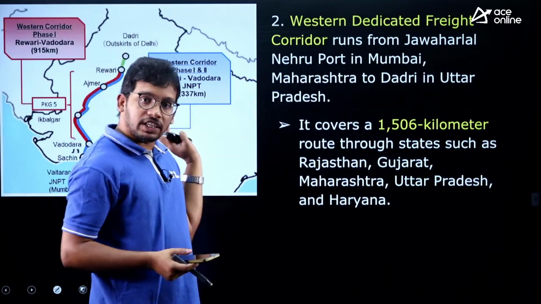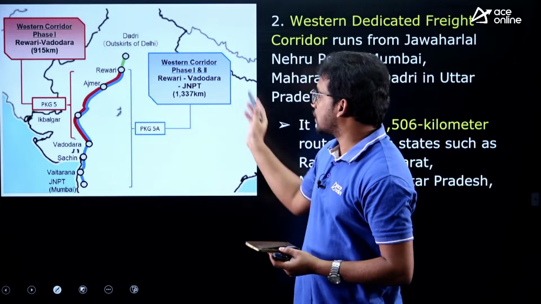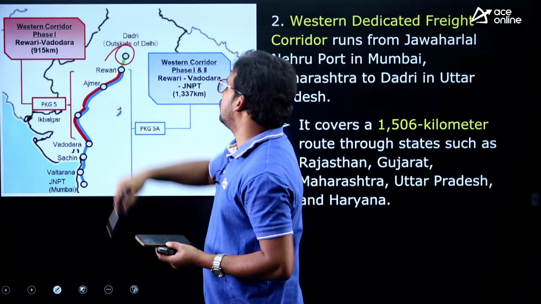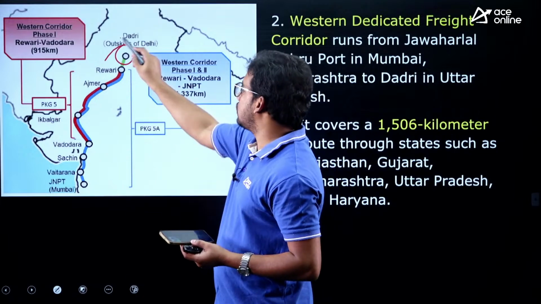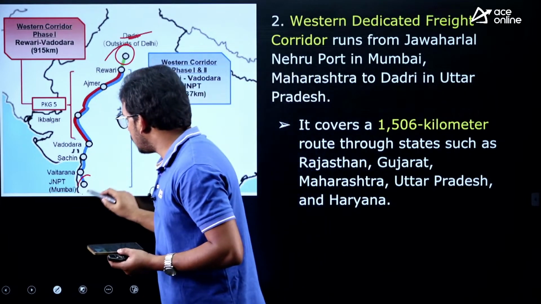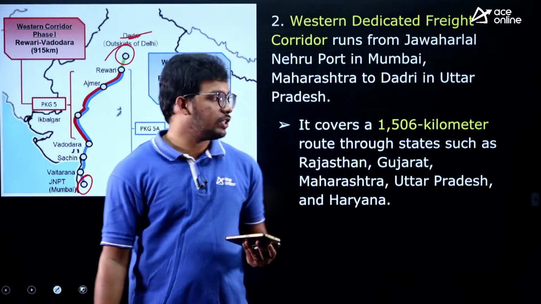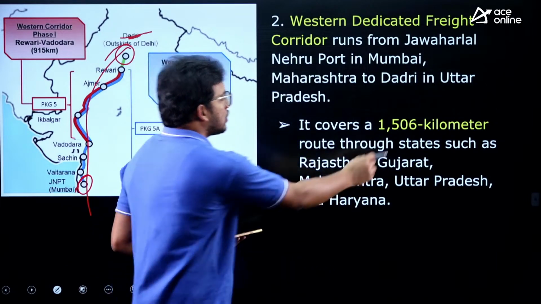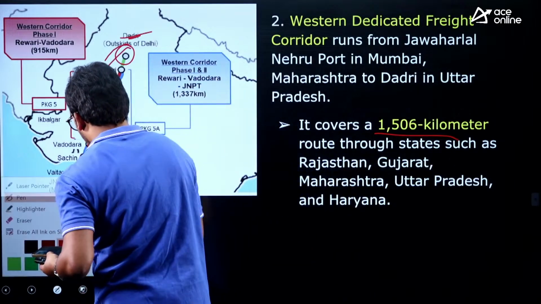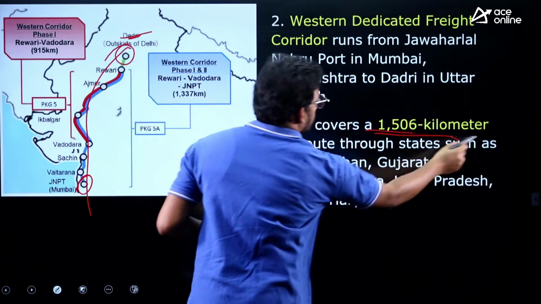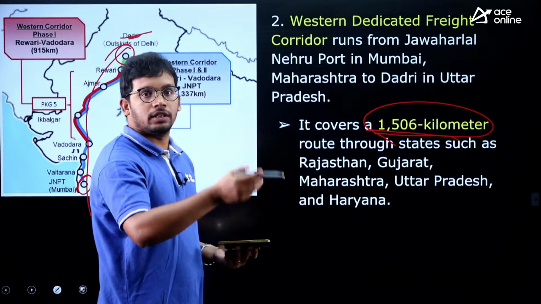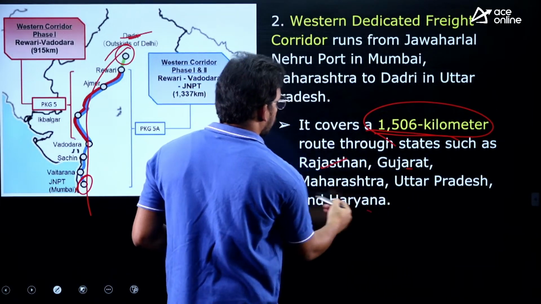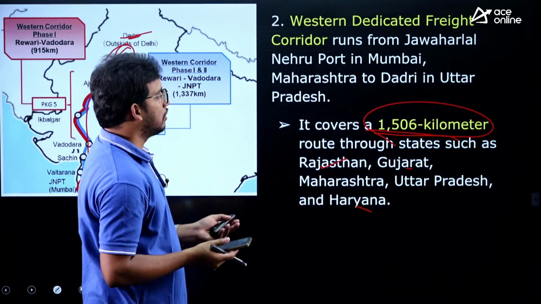Next we have the Western Dedicated Freight Corridor, on the west side. It connects Dadri in UP to JNPT port, Mumbai port. This length is 1506 kilometers, so it is lengthier than the Eastern Dedicated Freight Corridor. It passes through Rajasthan, Gujarat, Maharashtra, Uttar Pradesh and Haryana.